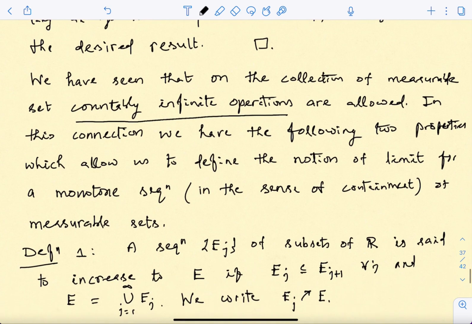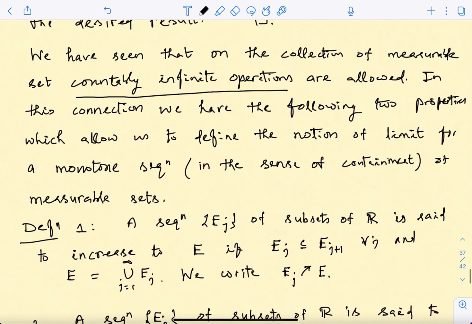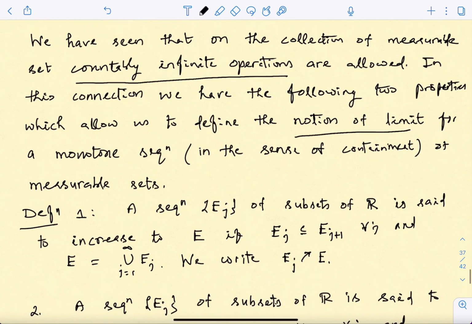Now we are going to make use of this to straight away give two small results, which give you the notion of limits for monotone sequences. By monotone sequences of subsets I mean in the sense of containment, because on sets you can say that A is contained in B, and somehow say that B is larger than A. So if I have a sequence in this fashion, we can associate a notion of limit and see how the measure behaves with respect to that.